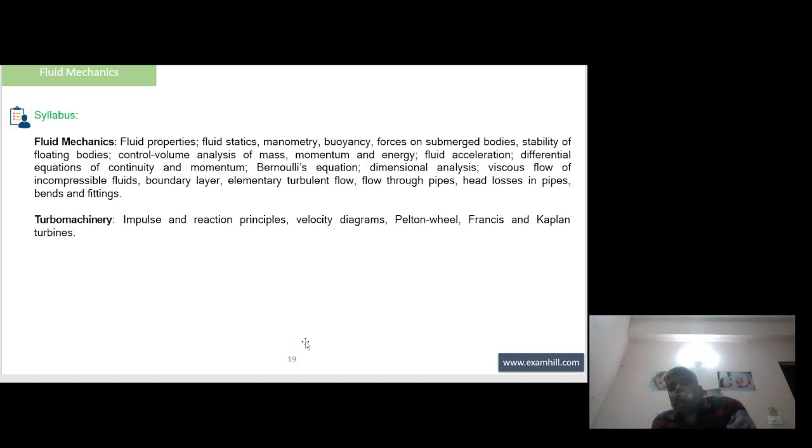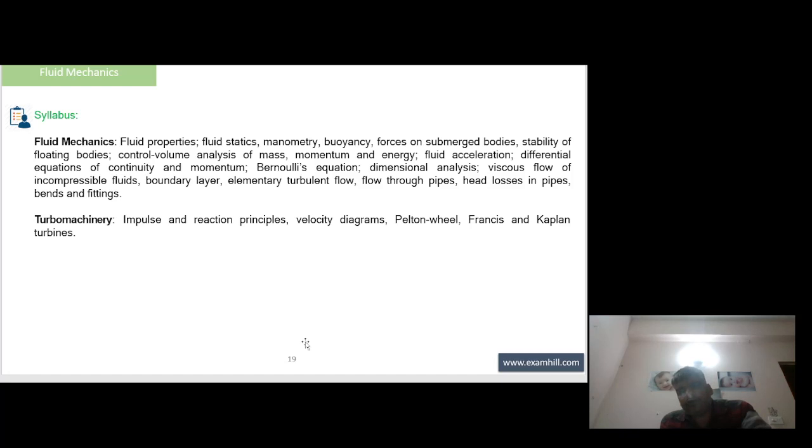Fluid mechanics syllabus: fluid property, fluid statics, manometry, buoyancy, forces on submerged body, stability of floating body, control volume, analysis of mass, momentum and energy, fluid acceleration, differential equation of continuity and momentum, Bernoulli equation, dimensional analysis,